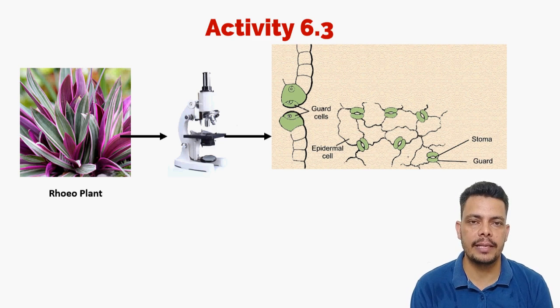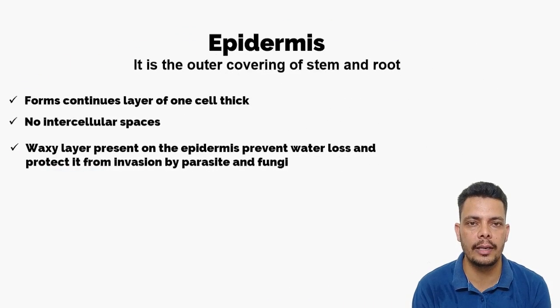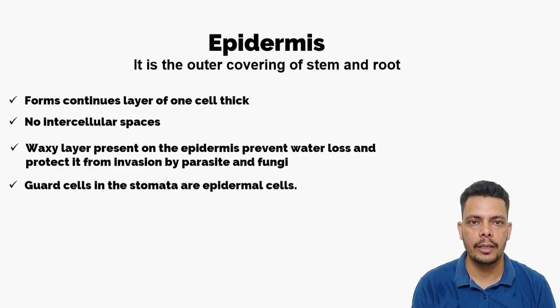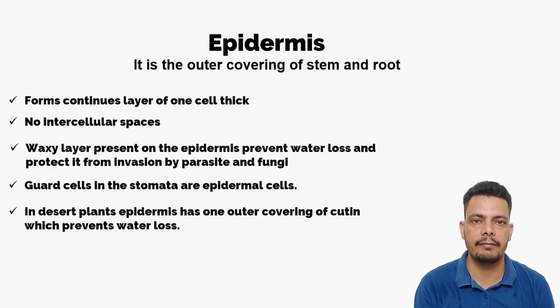The epidermis present on the roots has root hairs, and these increase the absorption area. They go into the soil and absorb the water. In desert plants, these epidermal cells have a very waxy layer outside them made up of cutin, because they have to reduce water loss. If you observe any leaf from the desert, you will find it hard outside because of the deposition of cutin on that epidermis.